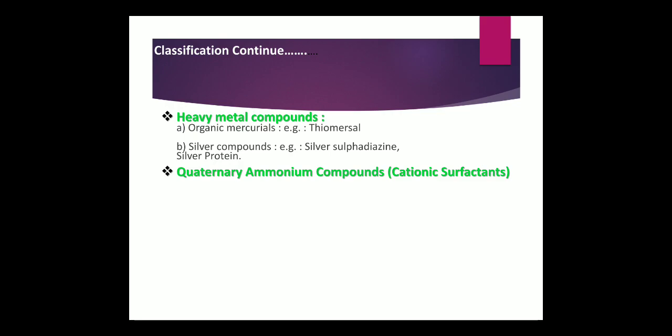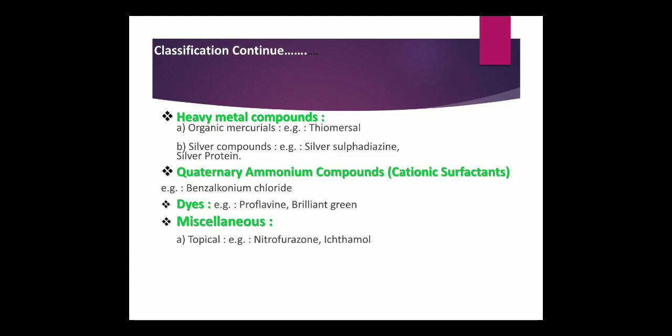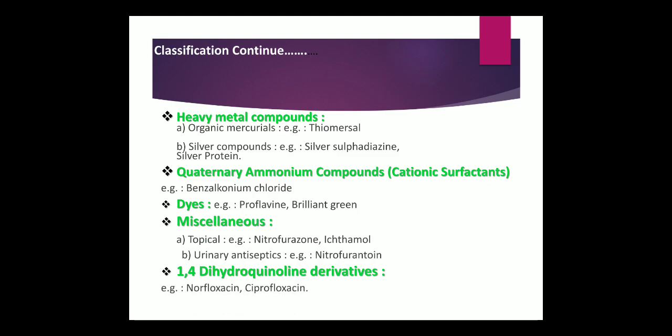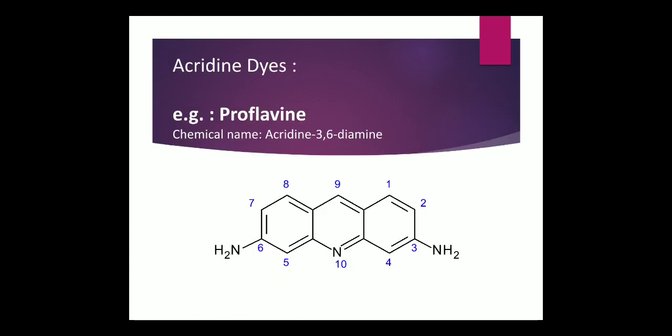Next, quaternary ammonium compounds, which are called cationic surfactants, surface active agents, maybe they have detergent property. Benzalkonium chloride is the best example. Then the dyes, proflavin, brilliant green, all these act as antiseptic and disinfectant. This is the chemical classification, to which chemical class they belong. Then miscellaneous: topical, nitrofurazone, ectamol. Urinary antiseptic, nitrofurantoin. 1,4-dihydroquinoline derivatives, norfloxacin, ciprofloxacin.